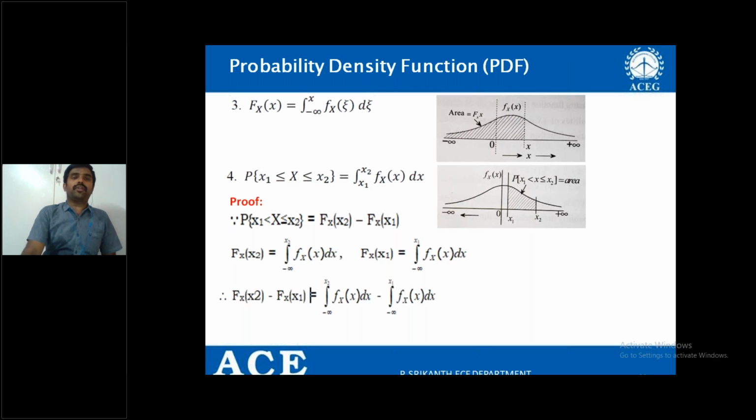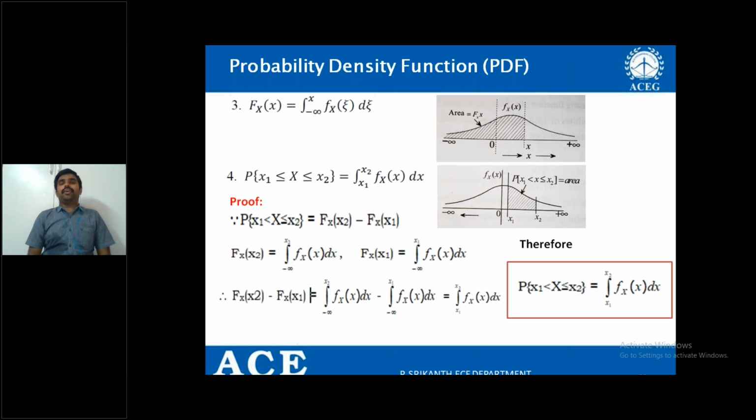If I take the two equations and combine them, F_X(x2) minus F_X(x1) is the difference of the two integrations, and the final expression is the integral from x1 to x2 of f_X(x) dx. So the probability of x1 less than X less than or equal to x2 is the integral from x1 to x2 of f_X(x) dx. Am I clear? Right?